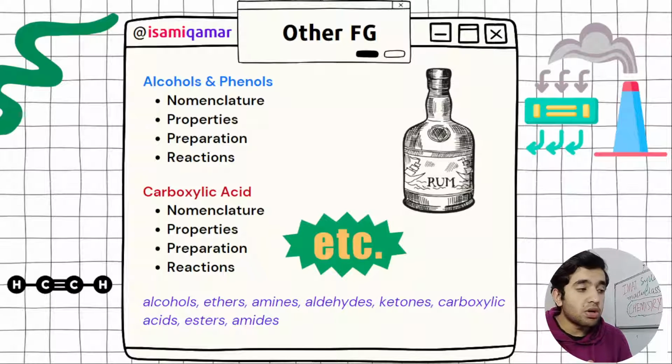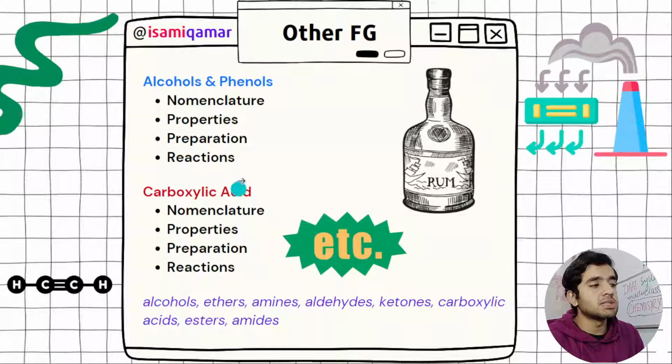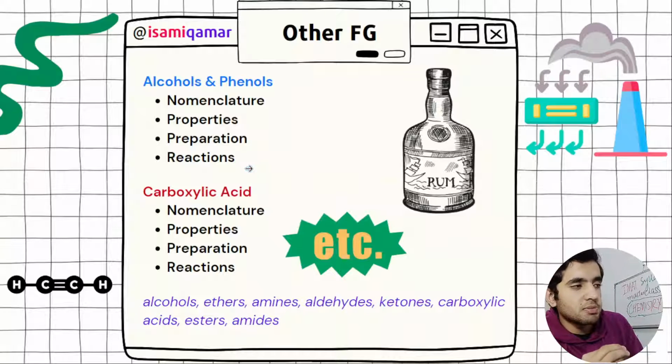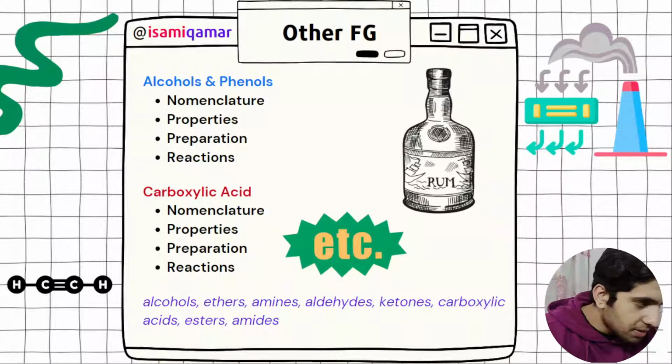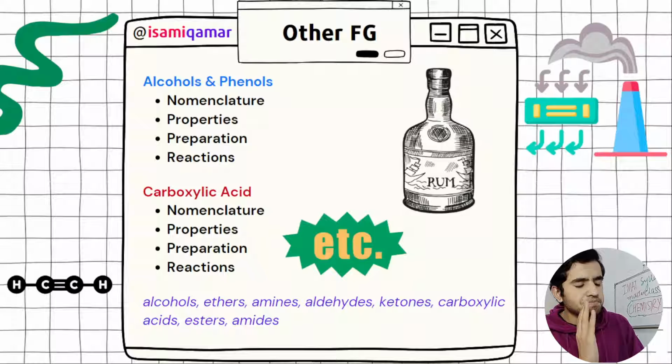But in alcohols, phenols, or all these functional groups, the most important things are preparation and reactions. So what is the preparation of a specific compound, and what type of reaction does it undergo? For example, if it's an alcohol or phenol, what type of reaction does it undergo? Although, I am saying again, I have made my notes of organic chemistry in one PDF file that contains all of the alcohols, ethers, amines, all the functional group reactions, preparation and IUPAC names.